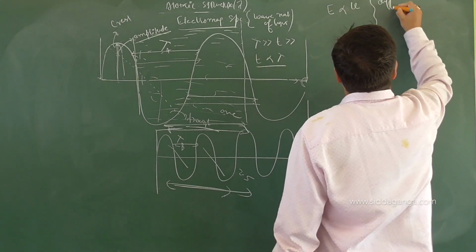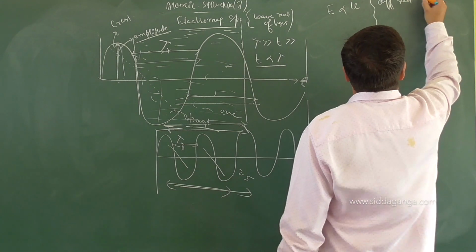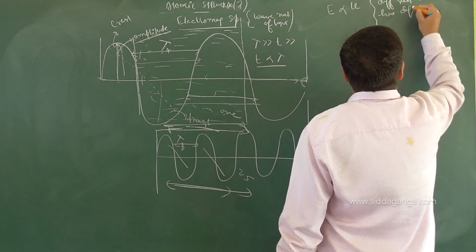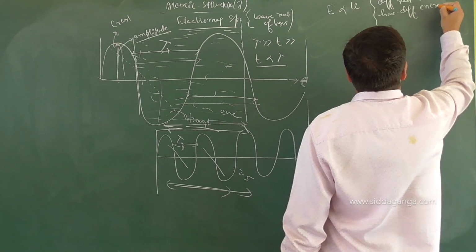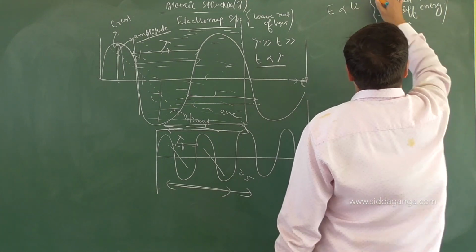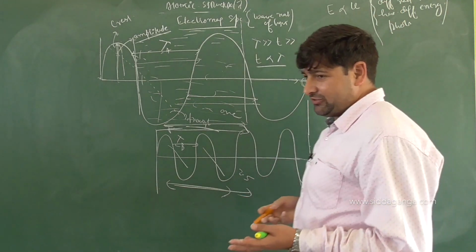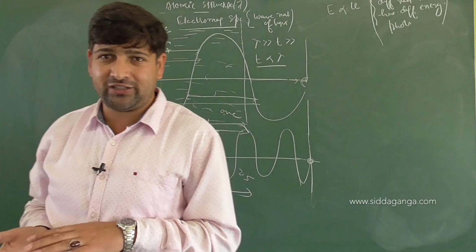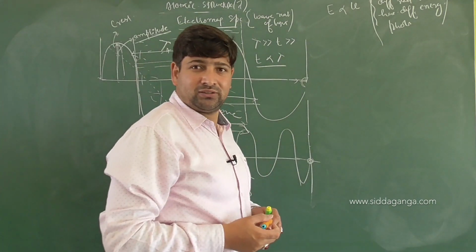Different radiations will have different energetic photons. Violet will have different, red will have different, green will have different, the ultraviolet region will have different, the infrared region will have different. Am I clear?